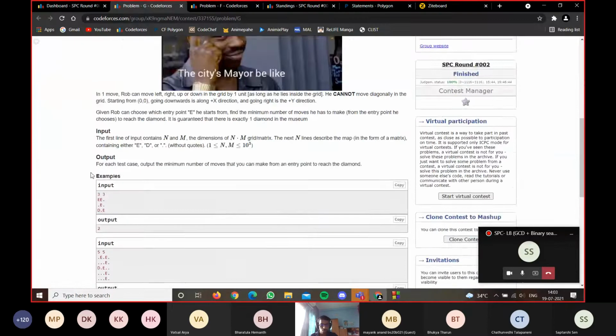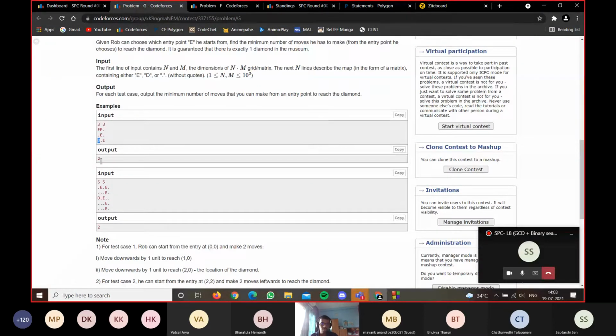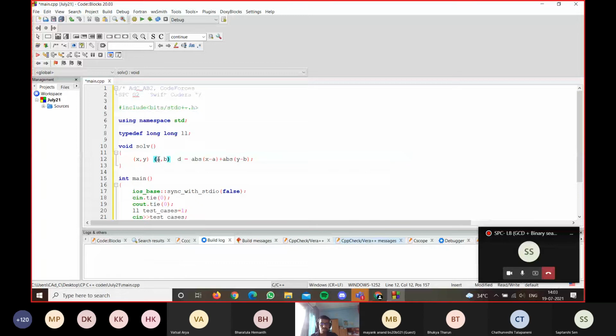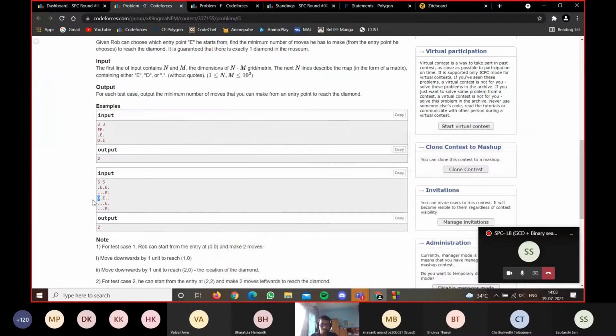So what I can do is, now that I've stored where the diamond is, I will go through the whole matrix and see, okay, is it an entry point? If it is an entry point, I will find its distance from the diamond using this. So let's say a comma b is a position of a diamond and you're iterating through x y. You can find the distance of the diamond from this entry point, and that will be the number of moves he has to make.